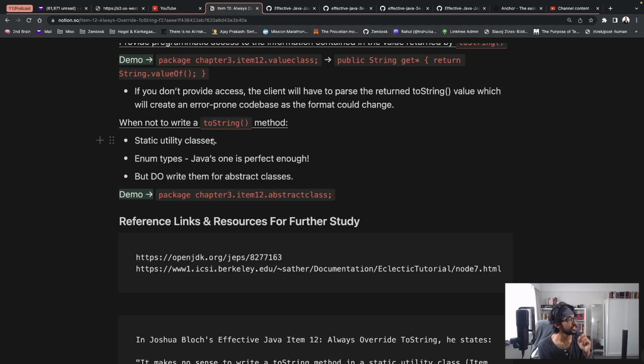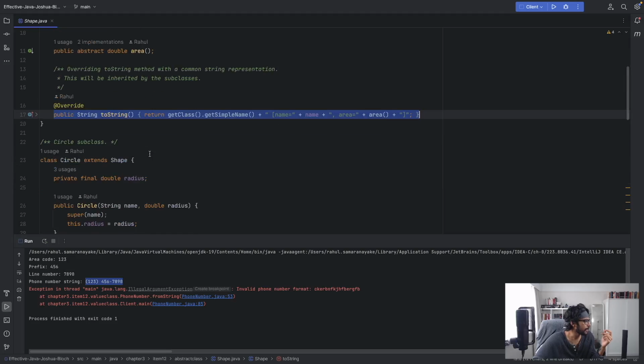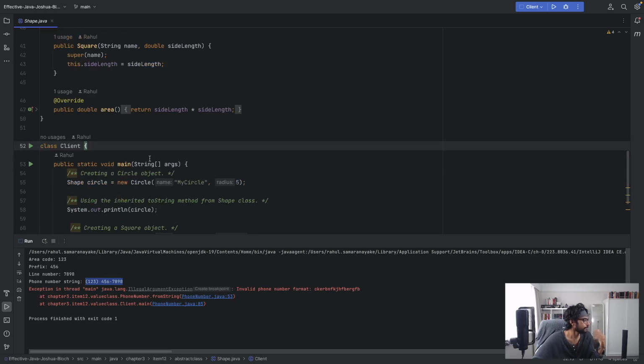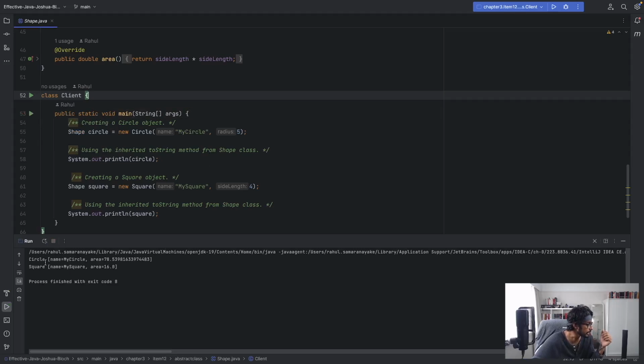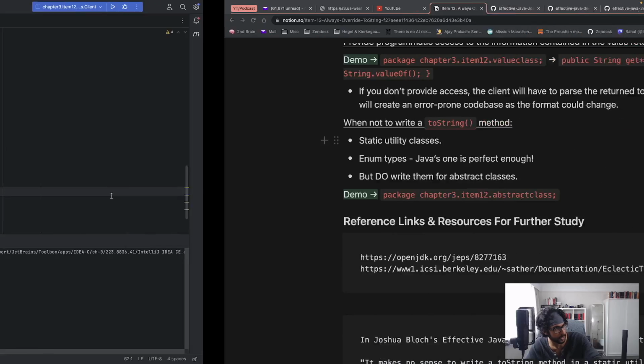However, you should still write them for abstract classes. Because, simply put, concrete classes are going to extend abstract classes and they may use the ToString method in the abstract class. So if you look at this abstract class called Shape, I have overridden the ToString method, and then we have some other concrete classes, Circle and Square, that are extending the abstract class. And then if you run it, you'll see that it's using the ToString method inherited from the parent abstract class, and then it's printing out the area for the circle and square. So this is the reason that it's important still to write ToString methods for abstract classes.